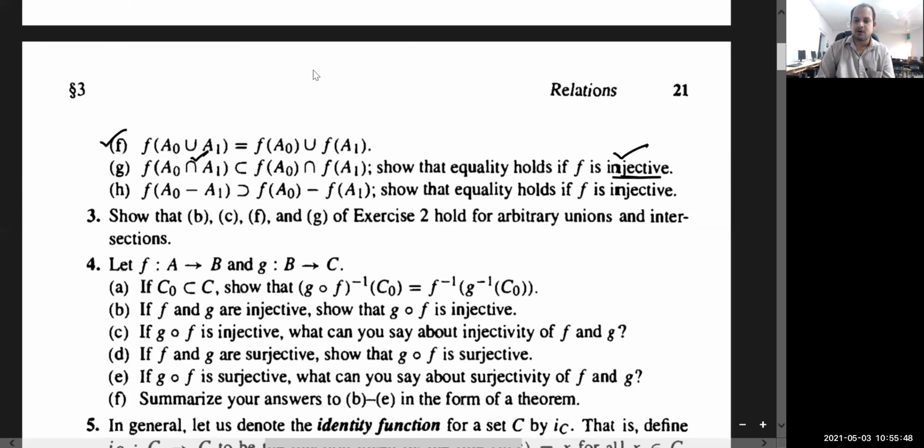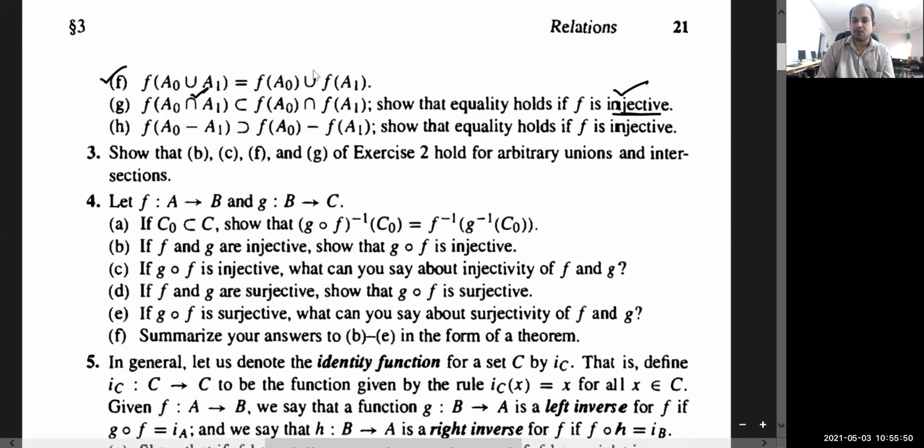So this is what I want to tell you, don't ignore these basics. There are differences. You cannot always write equality. In the case of F direct images, we need to be careful. In the case of set theoretic inverse, it's okay. Everywhere you will get equality.